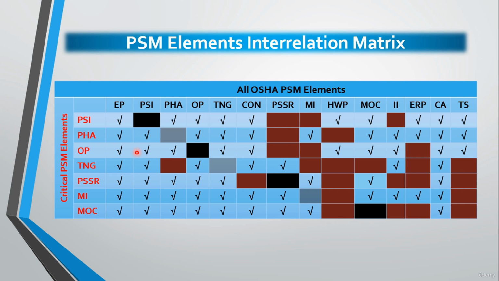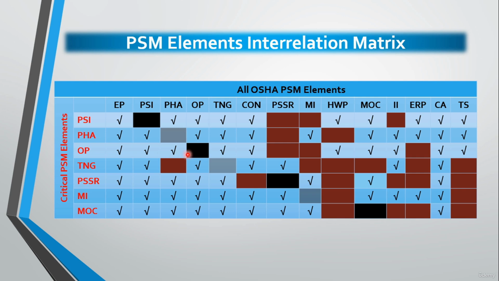So, this information, of course, must be endorsed in the operating procedure, and also the process safety information should be reflected accurately in any written operating procedure. Regarding the interrelation with the PHA, we will find that written operating procedures for each operating phase should include steps to avoid the hazards and consequences of deviations identified during